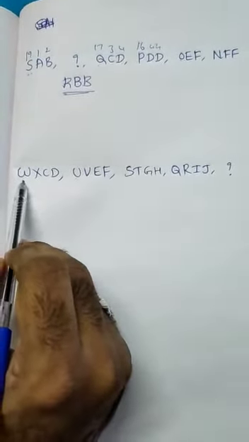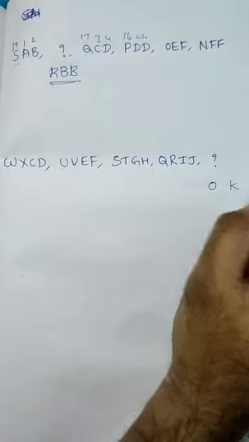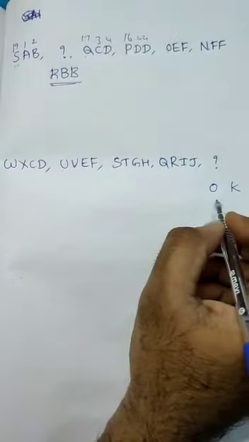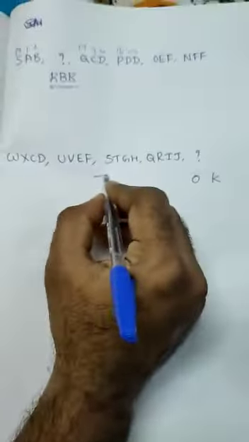P, Q. So definitely O. Here we will get O, P is missing, Q, R is missing, S. Next R. Take this third one: C, D is missing, E, F is missing, G, H is missing, I, J should be missed, K. By using the options we can identify the answer easily. Okay, so just try to solve this problem and find out the answer.